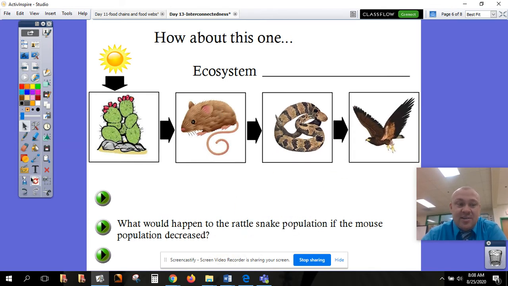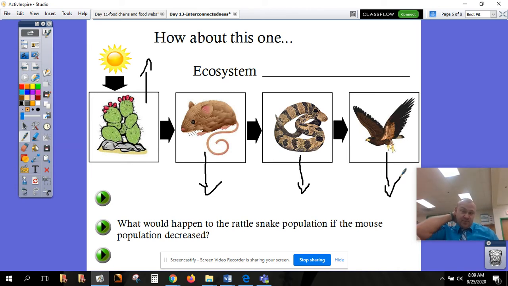So now we're going to start down here and we're going to say, okay, what's going to happen to the rattlesnake? So let's start with the mouse. The mouse population goes down. So for some reason, there's less mice. Well, if there's less mice, let's go to the cactus first. Just like last time, there's going to be more cactus because there's less mice eating the cactus, so there will be more cactus around. But if there's less mice, then all the snakes have less food to eat. So some of them won't get enough food, so there'll be less snakes. And then because there are less snakes to be eaten by hawks, there are going to be less hawks around.